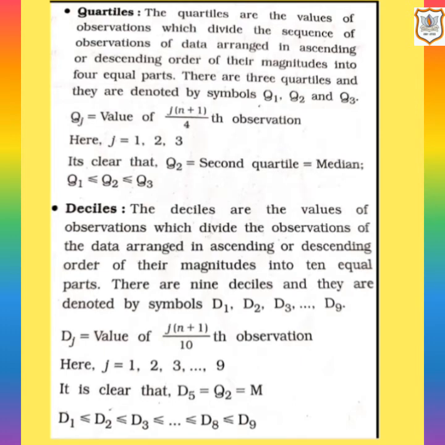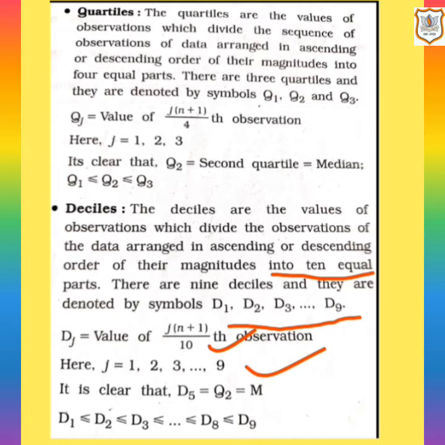Now let's understand the meaning of deciles. The deciles are the values of observations which divide the observations of the data arranged in ascending or descending order of their magnitudes into 10 equal parts. There are 9 deciles and they are denoted by symbols D1, D2, D3 and up to D9. So deciles means which divide the observations into 10 equal parts, that is called decile. And the formula of decile is j times (n plus 1) upon 10th observation. j can be 1, 2, 3 up to 9.